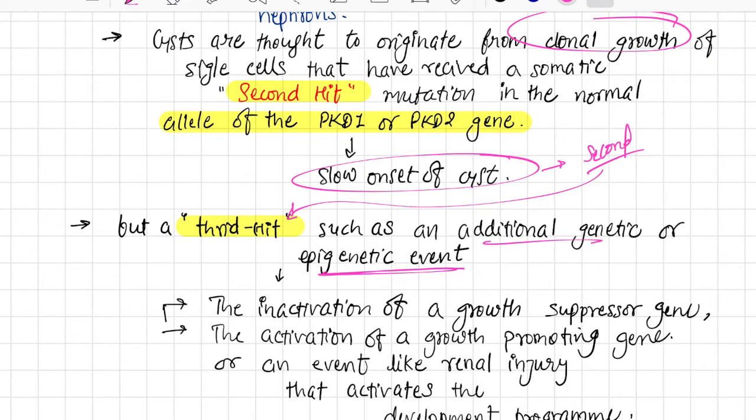But a third hit, such as an additional genetic or epigenetic event, leads to inactivation of the growth suppressor gene and activation of the growth promoting gene. Take note, inactivation and activation, and that leads to rapid cyst formation that eventually leads to symptoms.